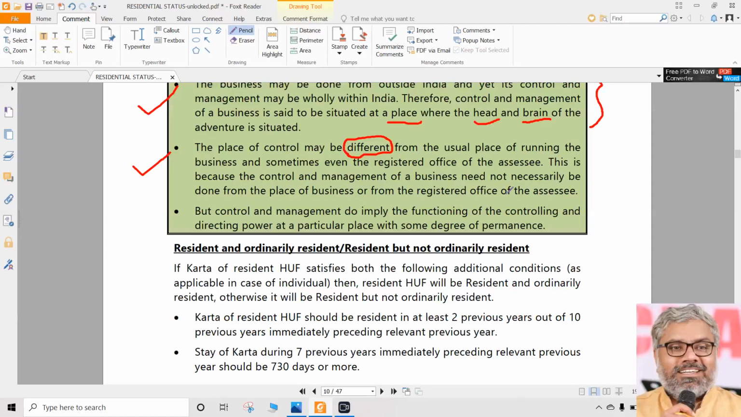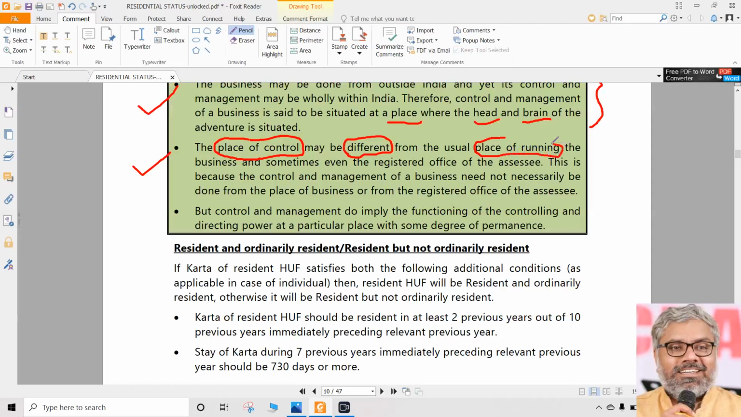So once again, if the registered office is situated in India, do we care about that? No, that doesn't matter. What matters once again is control and management. We are talking about the place of control here. We are not talking about the place of running. So if you observe these two words, once again, what is more important?